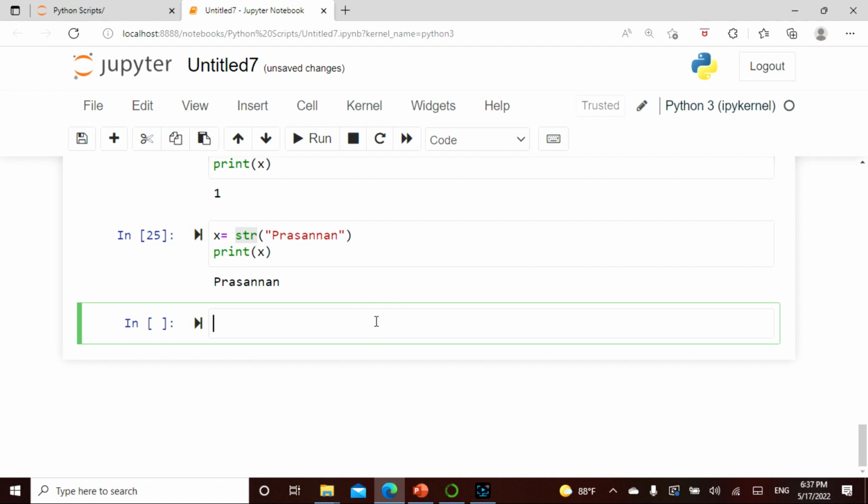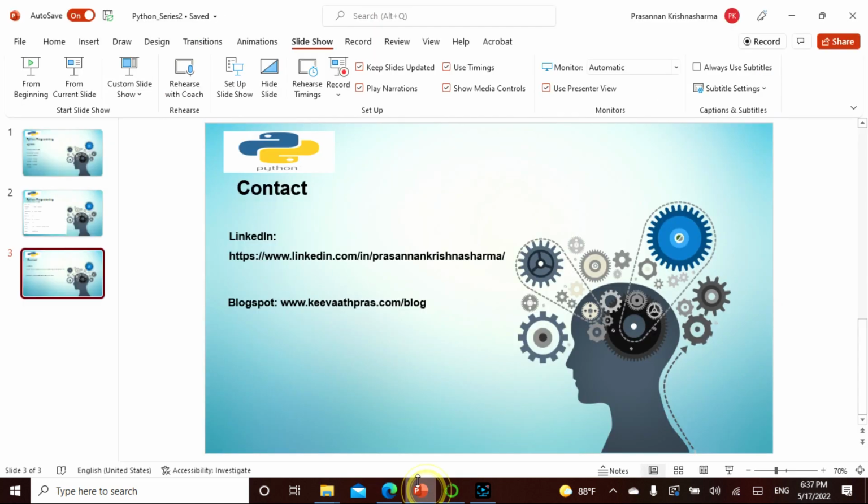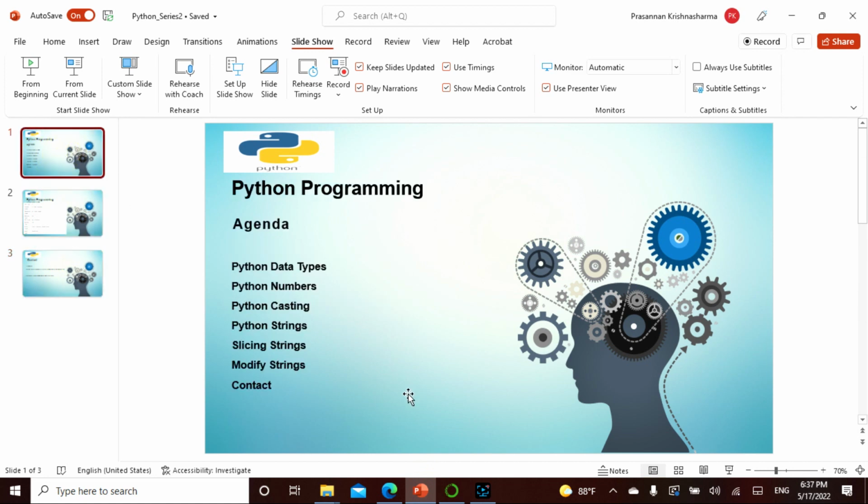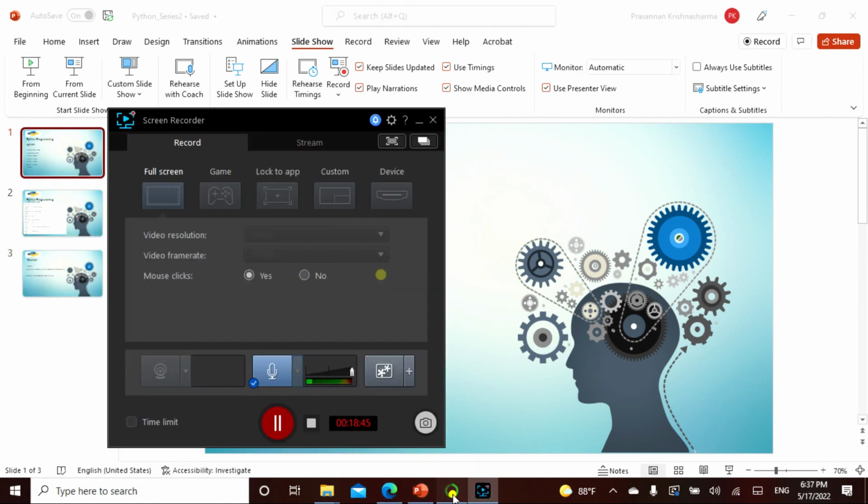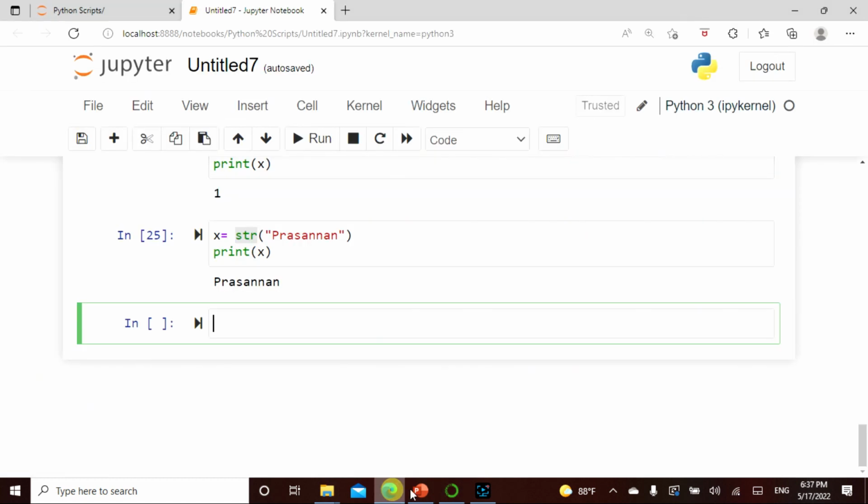Now having said that, let's move to something called a string. String we all know. A string is basically text. What did we say we are going to see in strings today? We are going to see strings, how to slice a string, and then we'll get more into the next lectures. Or did I miss anything from the agenda? Let me check. Yeah, modify strings as well. So modify strings as well.